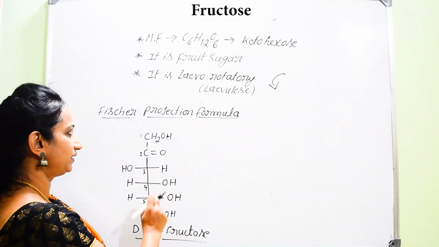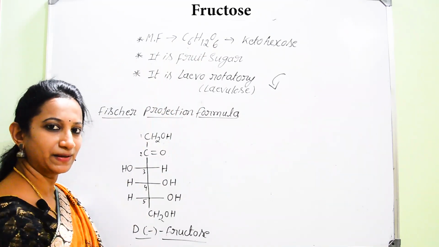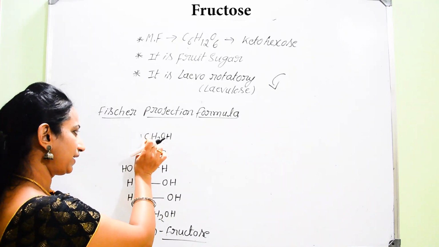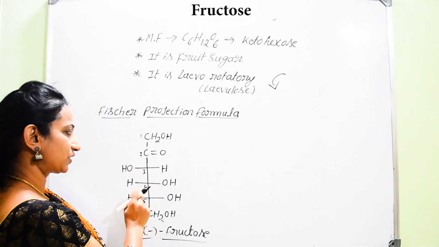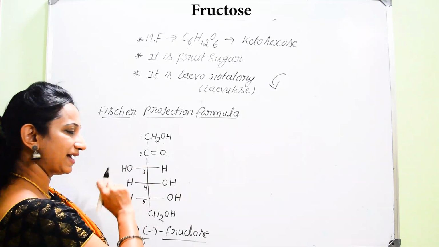As you can see here, by considering this molecular formula, how many carbon atoms are there in total? Totally 6 carbon atoms are there. So you have to write 6 carbon atoms one below the another. In this projection formula, instead of drawing the carbon, you can just put the dashed lines.